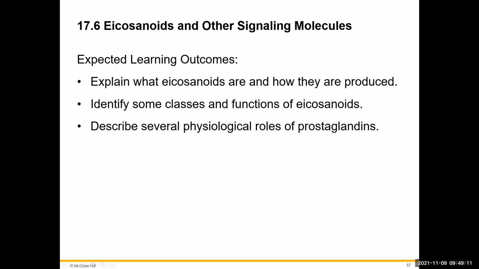Okay, welcome back to the last section in chapter 17. This is 17.6. We're going to be talking about a group of chemical messengers called the eicosanoids. Here are your learning outcomes.